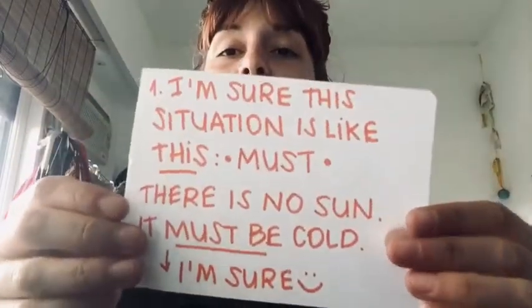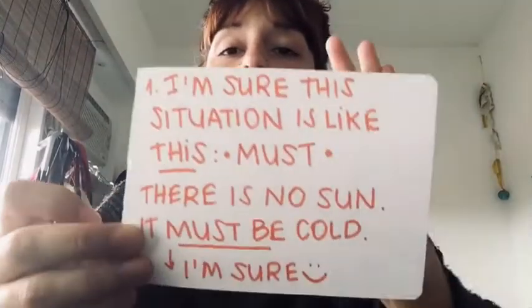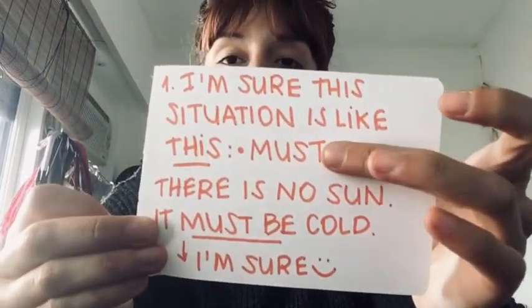So suppose I am really sure that a situation is going the way I believe it is going, ¿no? Supongámonos que yo tengo una opinión respecto a una situación y estoy segura que mi opinión respecto a esa situación es 100% así. So, I am sure this situation is like this. Estoy segura que esto es de esta manera. I'm going to use the modal verb must when I am sure a situation is in a certain way. Cuando estoy segura que una situación se está dando de determinada manera.